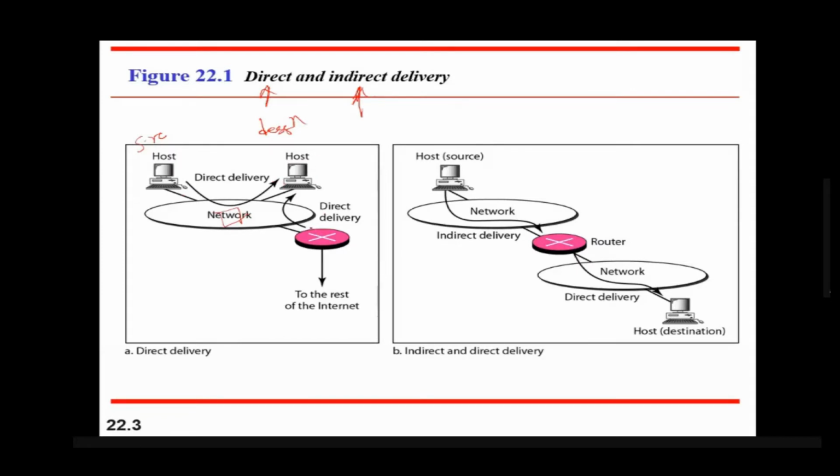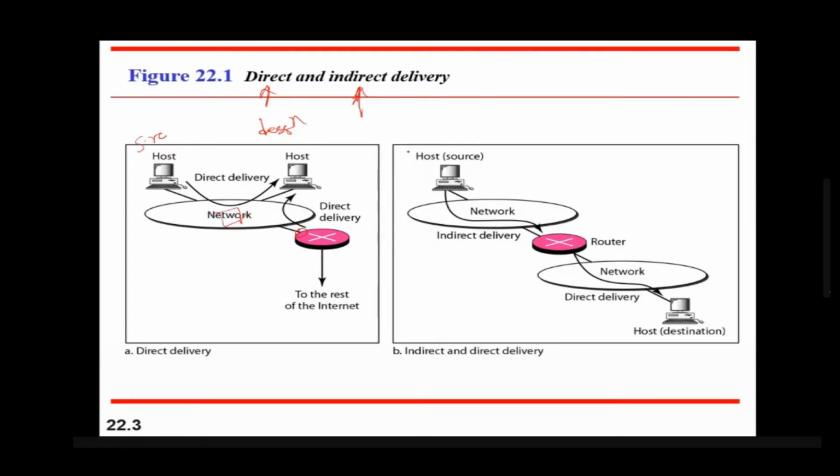Similarly, this router is also connected to the same network. So this interface of the router is in the same network. That's why sending from the router to a host is also a direct delivery. So direct delivery means if data is sent from one host in the network to another host in the same network, it is called direct delivery. Now next is the indirect delivery.